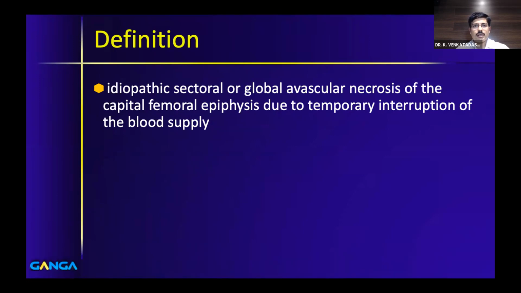Moving on to definition, it is defined as idiopathic, sectoral or global avascular necrosis of the capital femoral epiphysis. And it's usually due to temporary interruption of blood supply. So it's a simple and straightforward definition, but every word in this is important. So it could be sectoral or global.